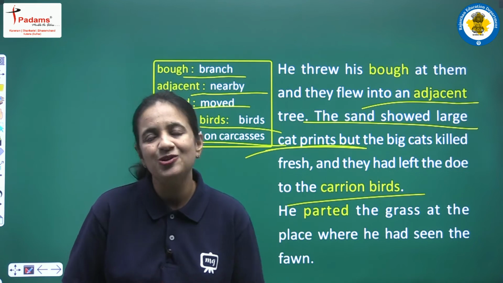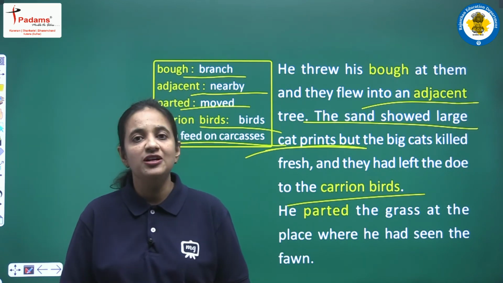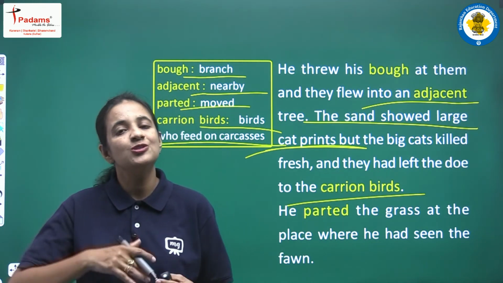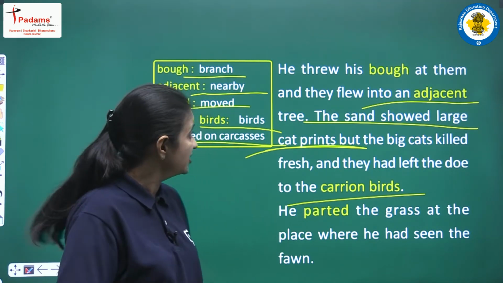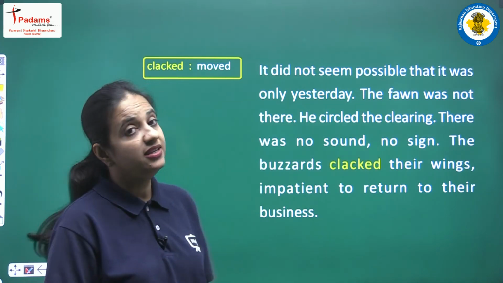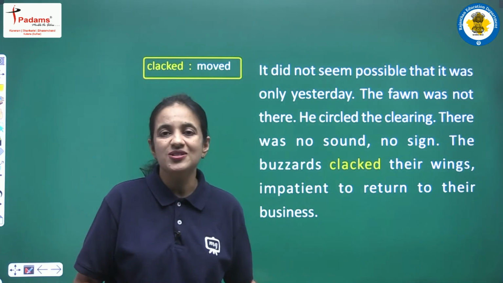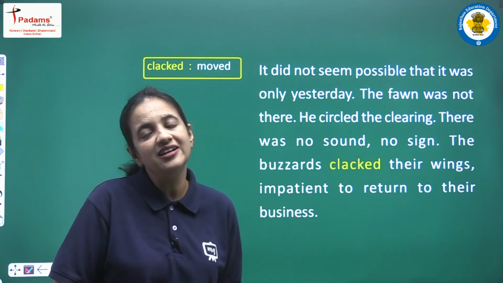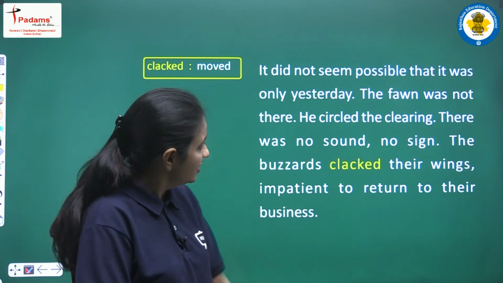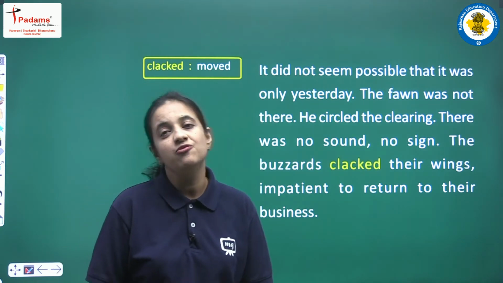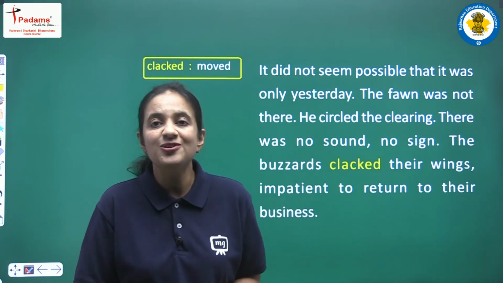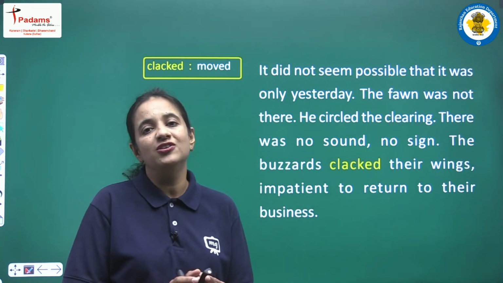So yes, he was able to identify the place, he was able to recognize the place where he first noticed the fawn, and he was moving into that direction. It did not seem possible that it was only yesterday, and now Geordie, he was unable to believe this thing that all these things happened a day before only. The fawn was not there, and when finally Geordie reached that place, he was unable to find the fawn. Fawn was not there.